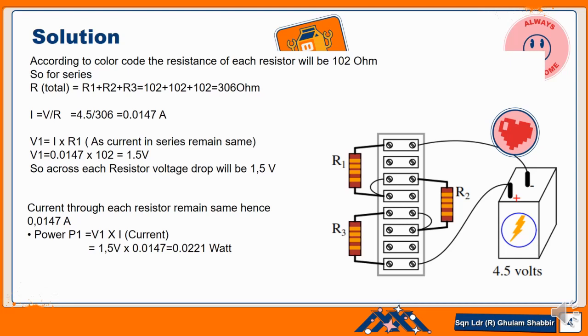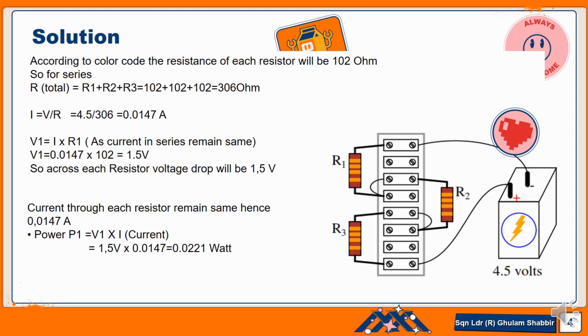Current through each resistor remains the same, that is 0.0147 ampere. The power dissipated across each resistor will also be the same. P1 is equal to V1 into I, that is current. So 1.5 into 0.0147 is equal to 0.0221 watt. Similarly, P2 will be 0.0221 watt, and P3 is also 0.0221 watt. So this will be the power dissipated across each resistor.